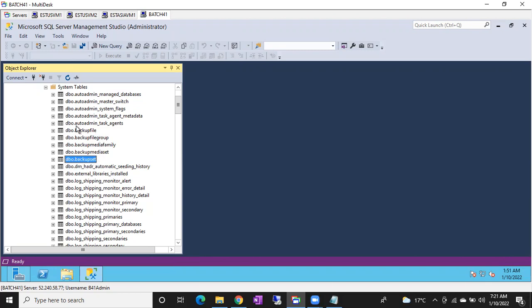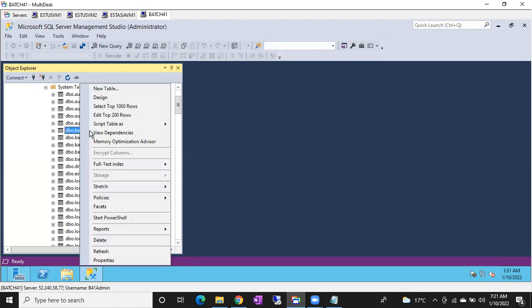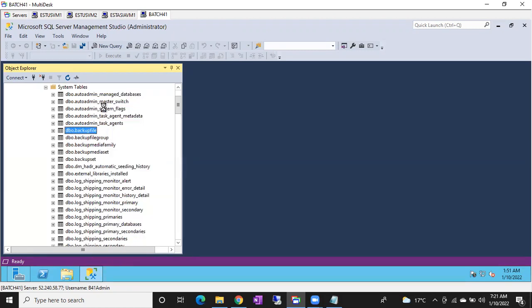These 5 tables track my backups: on which database, at what time, to which location. You have to open all the tables, as they all contain useful information. Let me quickly open them.